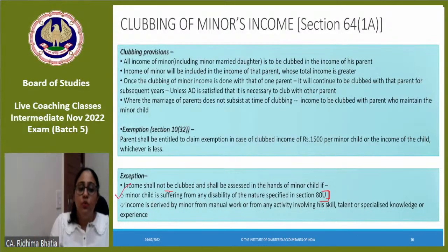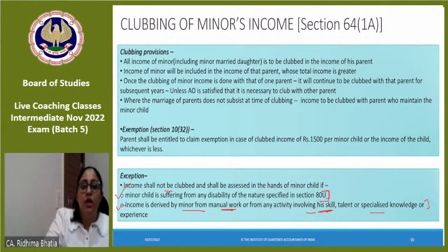Number 1. Number 2, if income is derived by the minor from manual work or from any activity involving a skill, talent, or specialized knowledge, then income is not clubbed. An example, you have seen KBC Junior. Whatever the person earned in KBC Junior was from his skill. A minor, Master Ishan, won 1 crore rupees. In that case, 1 crore would not be clubbed because the minor has earned from his skill.